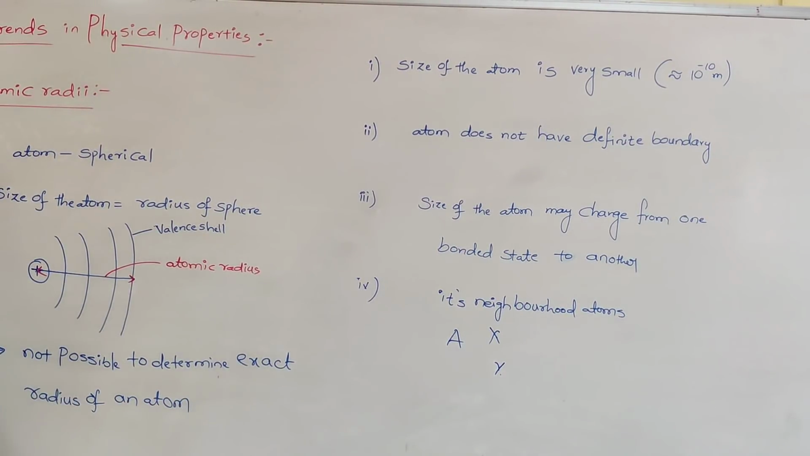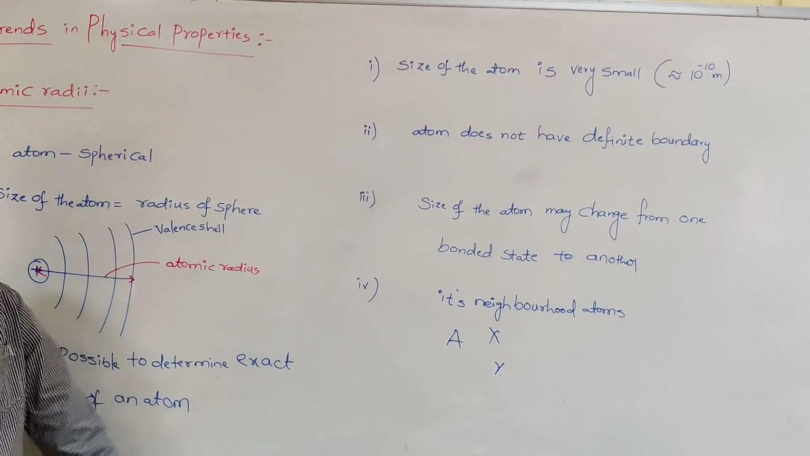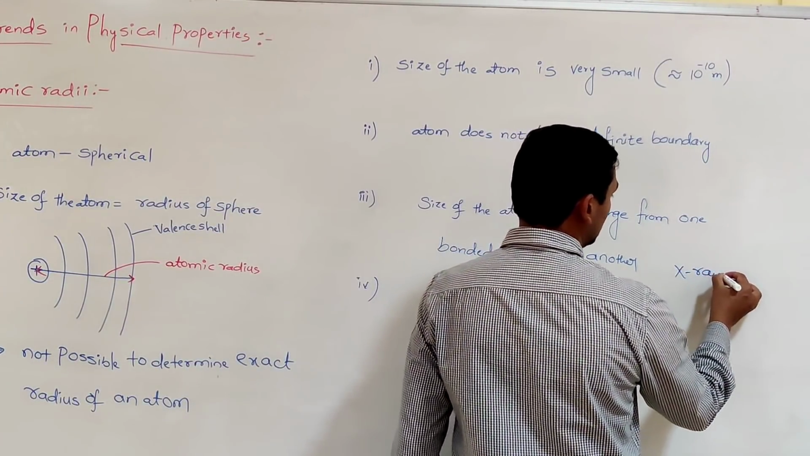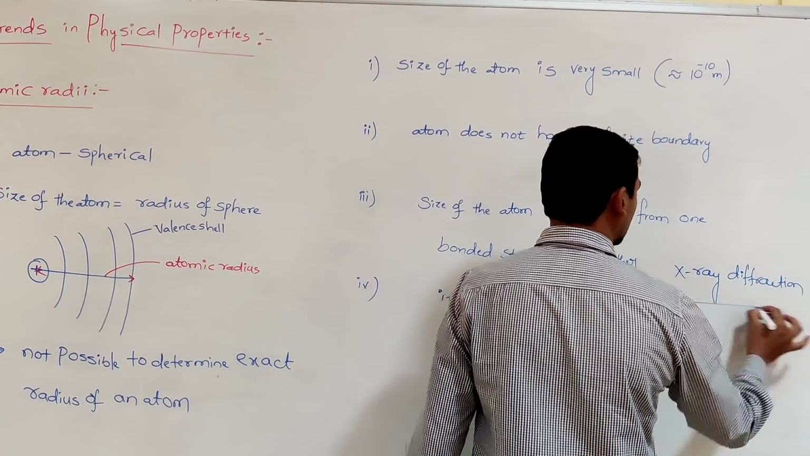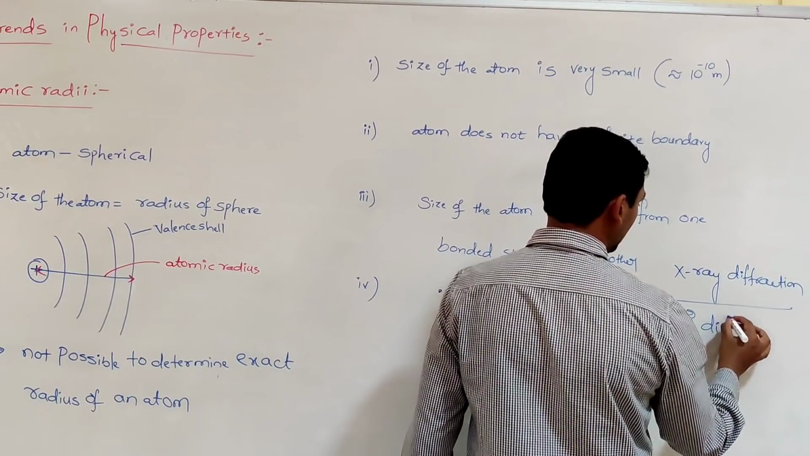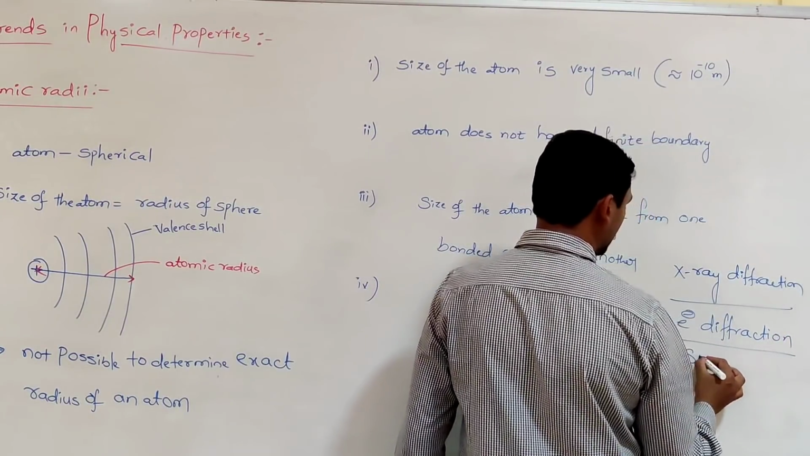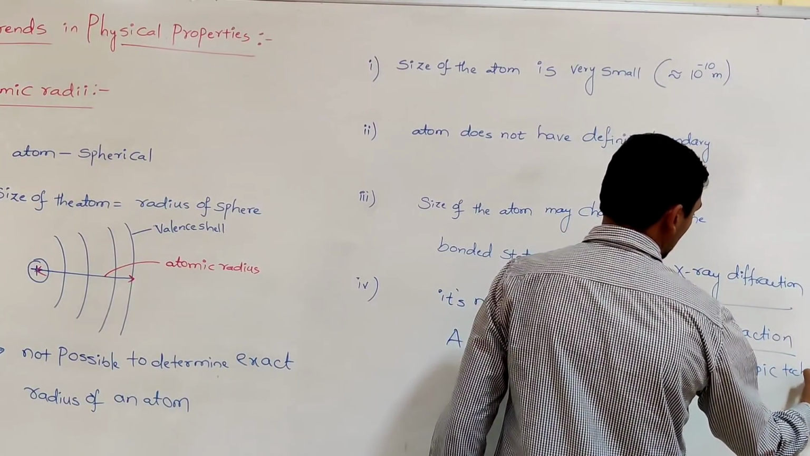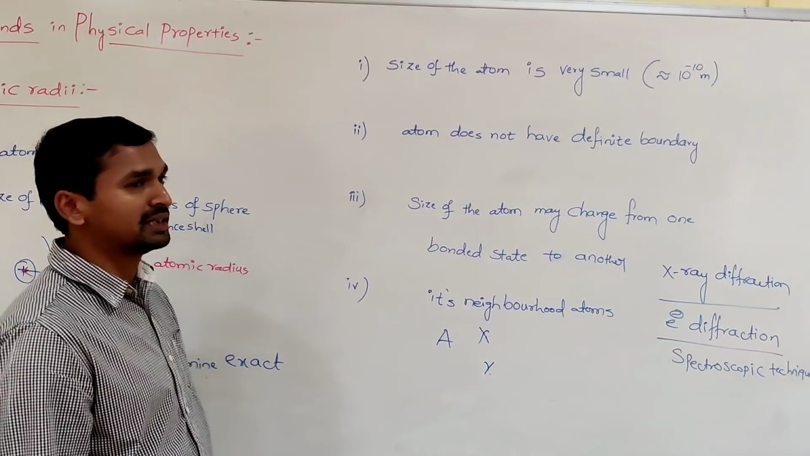Now, how do you determine the approximate radius of an atom? Once it is not possible to determine the exact radius, definitely it is possible to determine the approximate radius of an atom. We can determine it with the help of sophisticated techniques, that is X-ray diffraction or electron diffraction or some spectroscopic techniques. So these are the various techniques we are using to determine the approximate atomic radius of an atom.